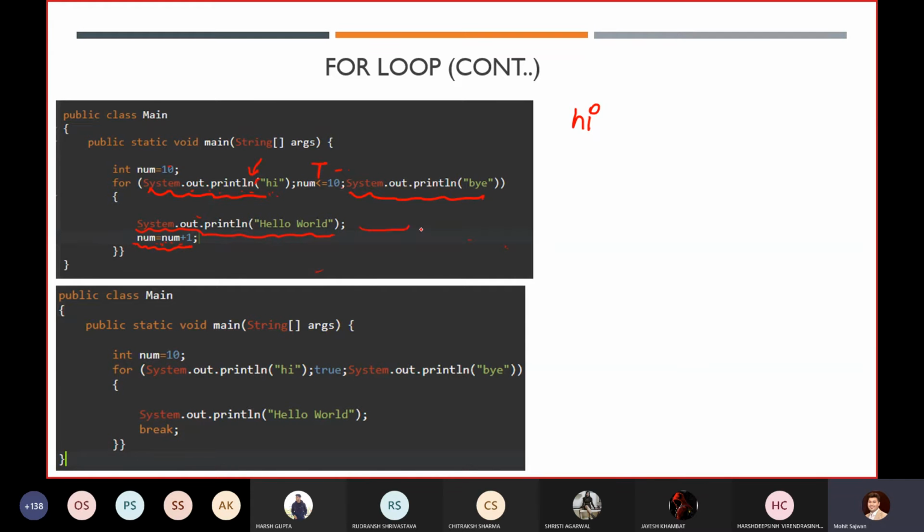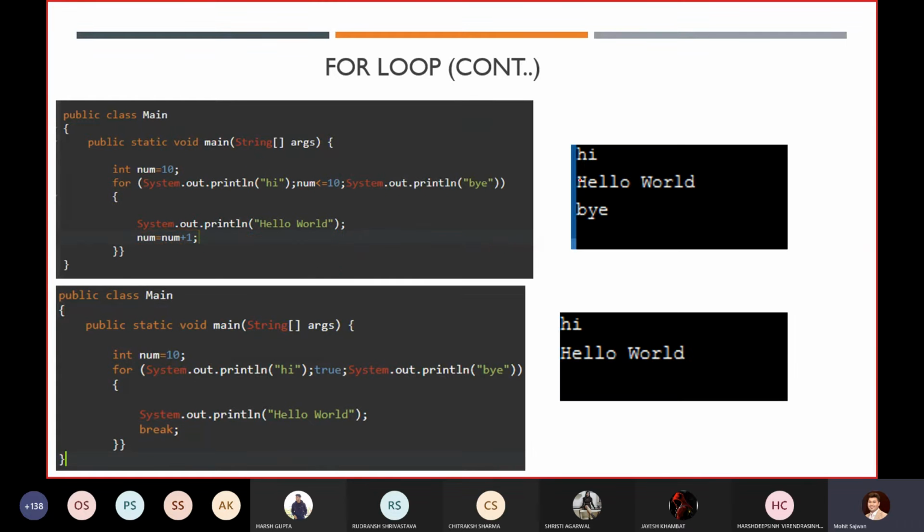So now it will execute this statement, your hello world. Now it will increment the value num equals num plus 1. Now it does not satisfy our condition. So in the first case you will get the output hi, hello world, bye.